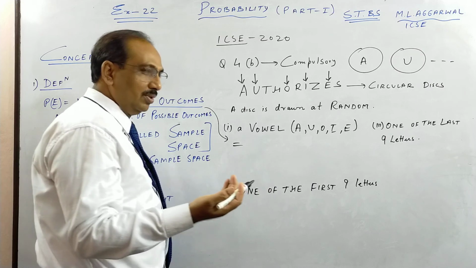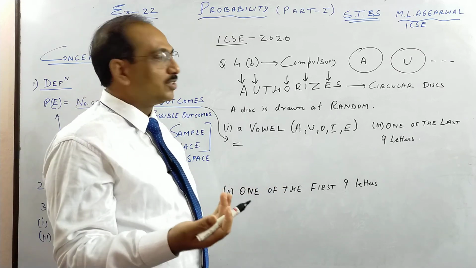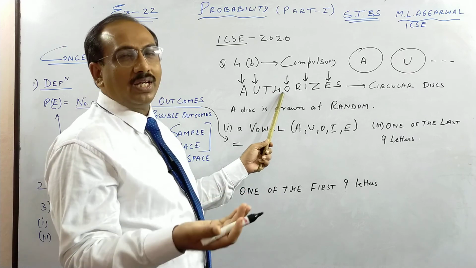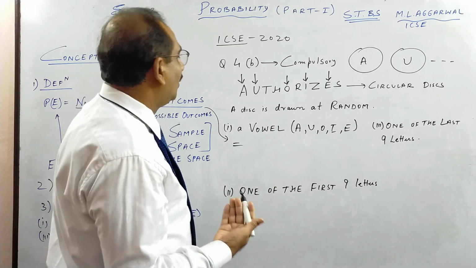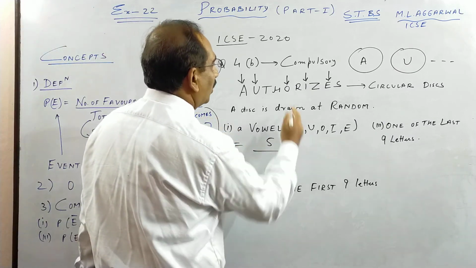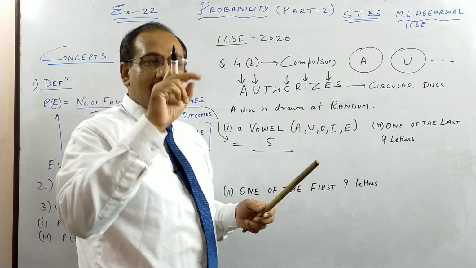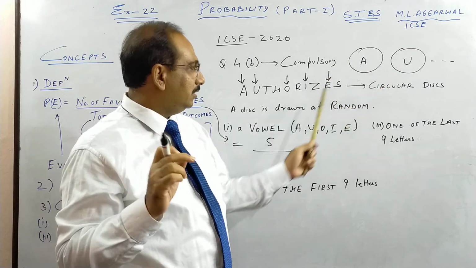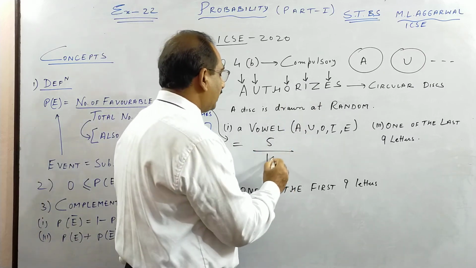Somebody may ask you in English language, tell me a word which has all the 5 vowels. So "authorizes" is one of them. You can check for more, I'm not a language teacher. So the number of favorable outcomes is 5. Out of 10 discs, like a circle, each letter is written. So 5 have vowels out of a total of 10.